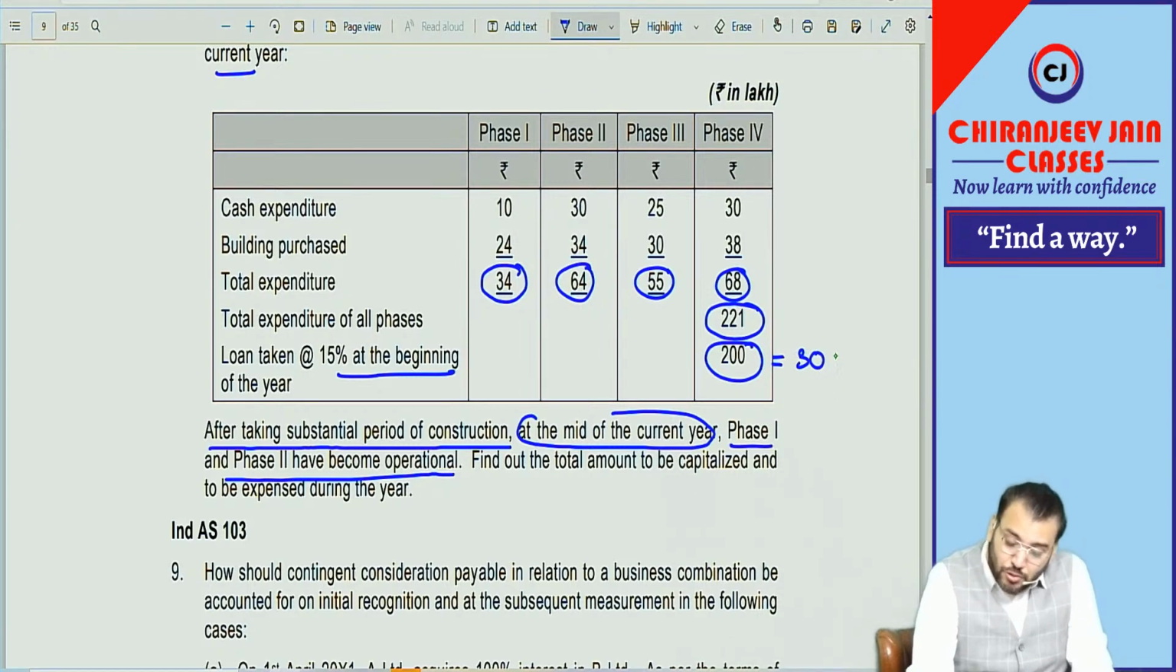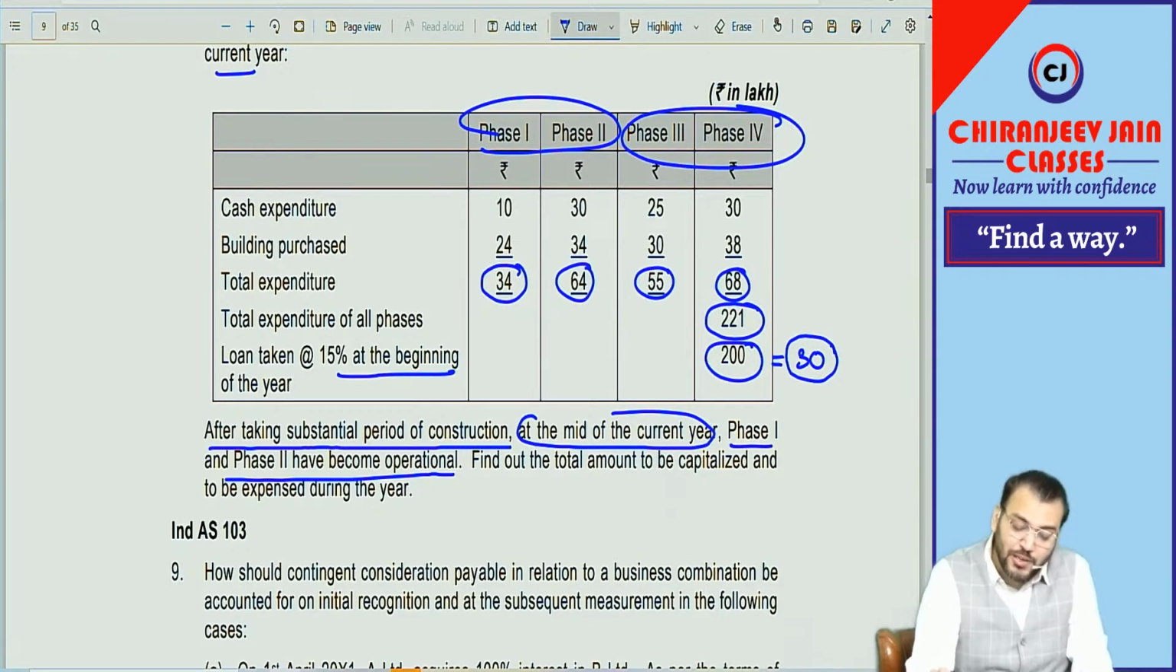30 lakh. Now the question is that this 30 lakh should be allocated to phase 1 and phase 2, and phase 3 and phase 4. How will you allocate? Can I say it will be allocated proportionately? It will be allocated proportionately.